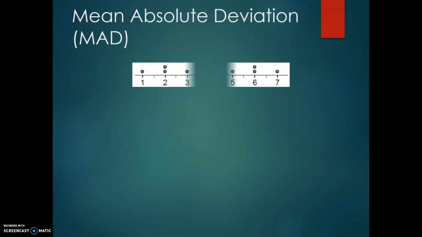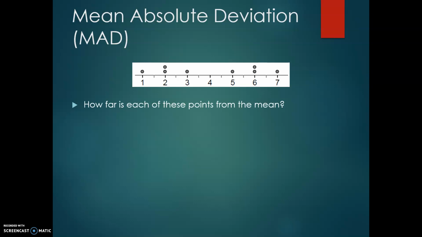So to find the mean absolute deviation, that's what we're going to start with. First of all, let's get an idea of what we're talking about. If we look at this data set, we've got 1, 2 2s, a 3, a 5, 2 6s, and a 7. There's a mirror image of one another. So there's the same exact amount of data on the bottom as on the top in the same exact spots. So how far are these points from the mean? Well, the mean is right at 4.